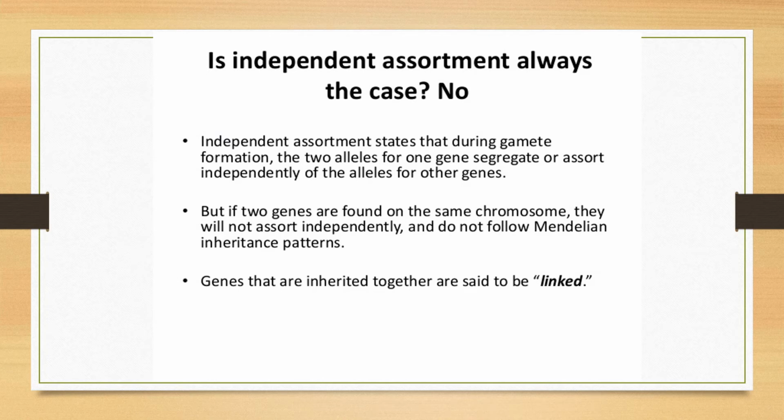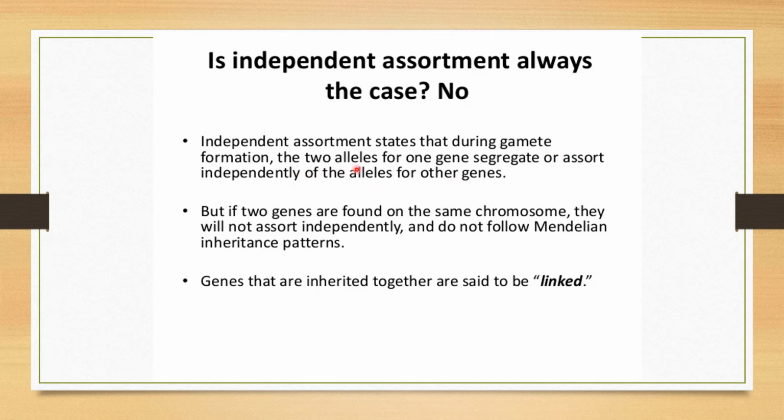Is independent assortment always the case? No. Have you heard the word independent assortment? Yes, you have heard it in Mendel's laws, the third law. Independent assortment states that during gamete formation, the two alleles for one gene segregate or assort independently of the alleles for other genes.